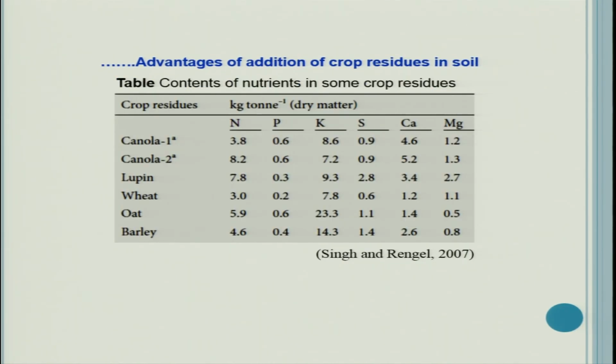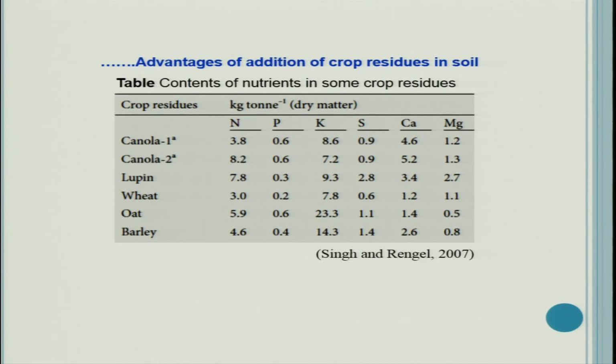Now, see content of various nutrients in some crop residues reported by Singh and Rengel 2007. So, crop residues are canola 1, canola 2, lupin, and you can see kilograms per ton dry matter, how much NPK is contained in the straw of different materials.